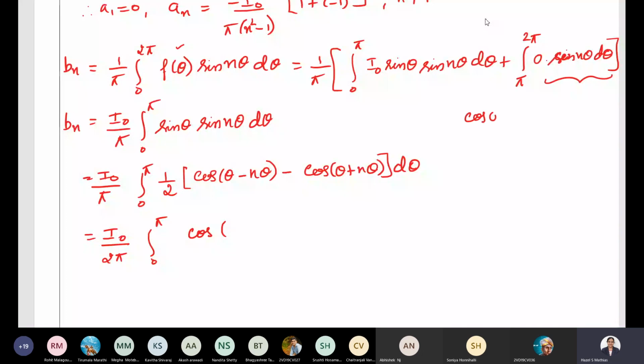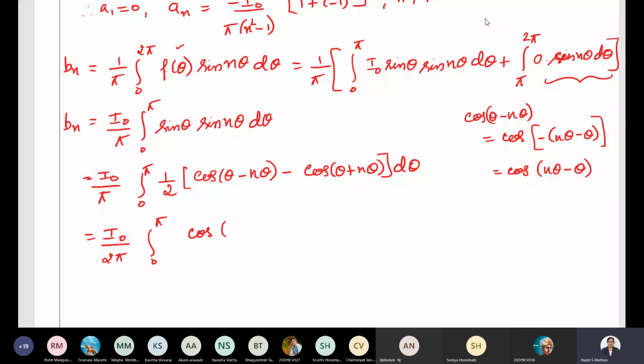Cos theta minus n theta. It is same as cos of minus n theta minus theta. Correct? Am I correct? Cos theta minus n theta, I take the minus sign outside, it can be written as cos of minus n theta minus theta. And we know cos of minus theta is cos theta itself, so it will become cos n theta minus theta. Is it okay, everyone?